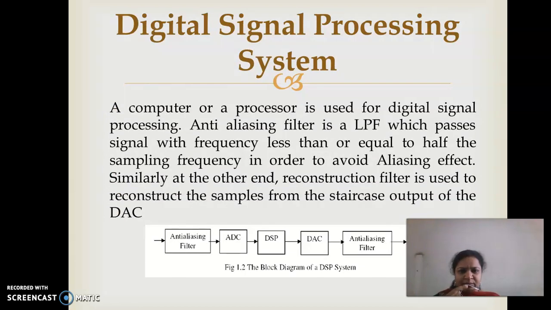Next, we will see the block diagram of a digital signal processing system. It consists of filters, the anti-aliasing filter. So what is the aliasing effect?